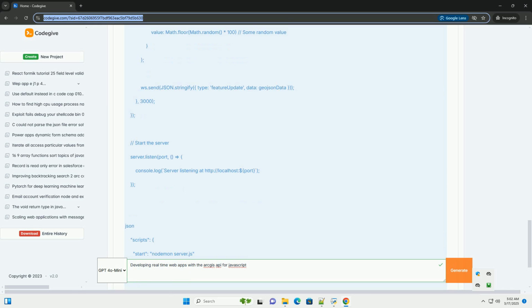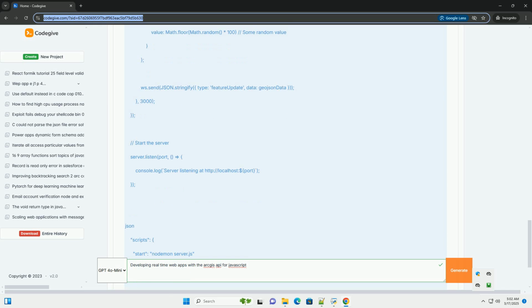Four: client/script.js. Explanation: it requires the necessary modules from the ArcGIS API for JavaScript. It creates a map and map view to display the map. Replace your API key with your actual ArcGIS API key. It creates a graphics layer to hold the real-time features. It establishes a WebSocket connection to the server at